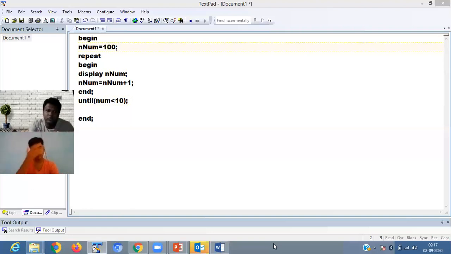Means your source code is compiled and it is giving you the output. The total process is called the execution.